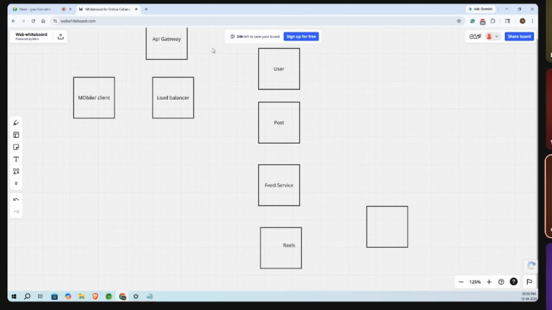The main part here is that instead of NGINX or HAProxy, we are going with the load balancer. There we need to map the route configurations, which service we are going to pass to. For example, user entity information goes from here to the user service. This user service will handle authorization and authentication, along with user creation.